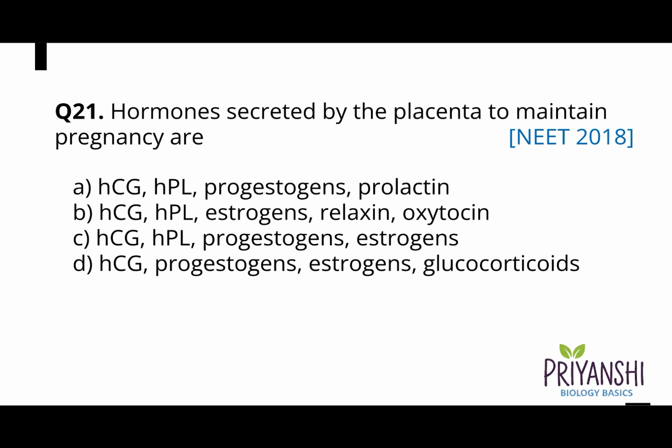Question 21. Hormones secreted by placenta to maintain pregnancy are A. HCG, HPL, progestogens, prolactin, B. HCG, HPL, estrogens, relaxin, oxytocin. Option C. HCG, HPL, progestogens, estrogens. Option D. HCG, progestogens, estrogens, or glucocorticoids. And the correct answer is option C. HCG, HPL, progestogens and estrogens.